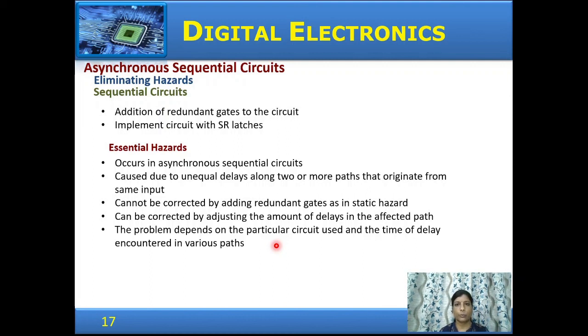So in this video, we have seen the difference between synchronous and asynchronous circuits, the types of asynchronous sequential circuits, and the various problems associated with asynchronous sequential circuits, the races and hazards, and how to eliminate hazards in circuits.